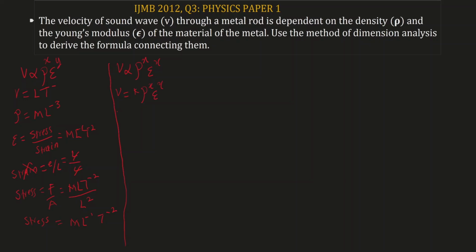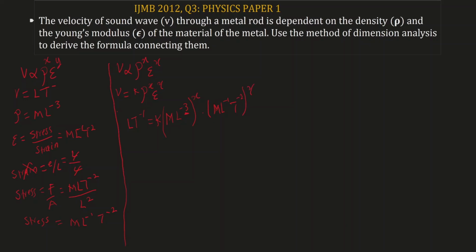Now let's slot in the dimension of each of them. The dimension of velocity is LT to the power of -1 equal to, the constant does not have a dimension, so we leave it that way. Dimension of density is ML to the power of -3. Since it has exponent of x, we multiply all the exponents by x. And that of Young's modulus is ML to the power of -1 T to the power of -2, and the exponent is y, so we also multiply this by y.